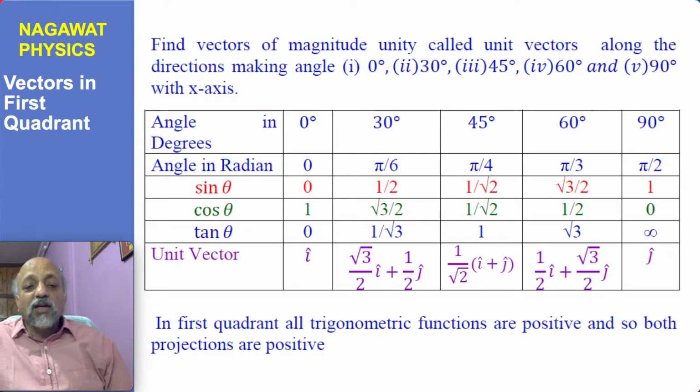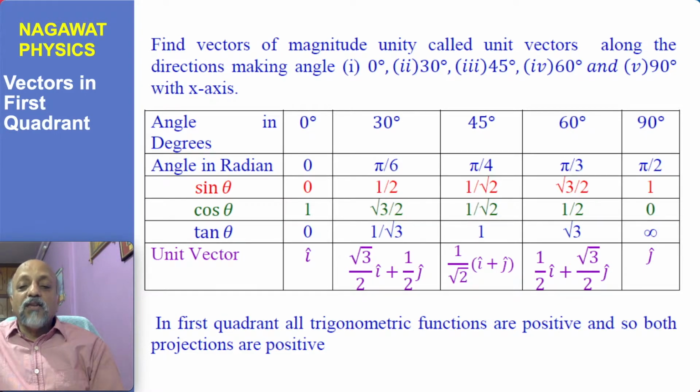Therefore, when we use the unit vector for all these angles, if a vector is along the x-axis, then the unit vector is i. If it is making an angle of 30 degree, then the unit vector is cos theta, which means root 3 by 2 i, plus sine theta, which means half j. Here cos theta and sine theta both are 1 by root 2, so I have taken it common: i plus j. So the unit vector making a 45 degree angle with the x-axis would be described by 1 by root 2 times i plus j.